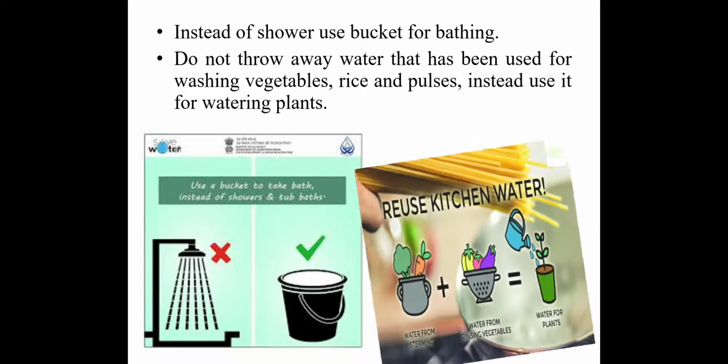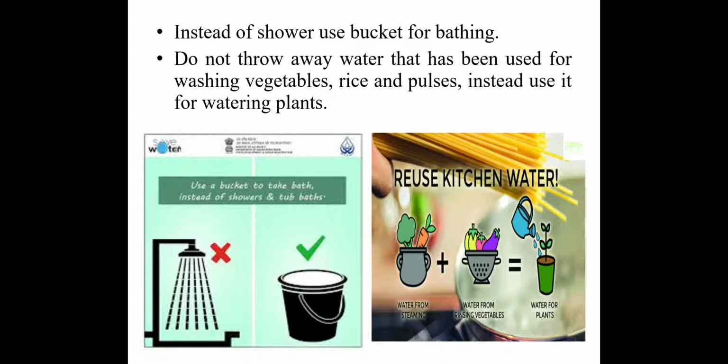Second important point is do not throw away water that has been used for washing vegetables, rice and pulses. Instead use it for watering the plants. This is a very important point, as the same water could be used for two different jobs. As shown in the picture, water from steaming plus water from rinsing vegetables equals water for plants. So this is a good method to save water.